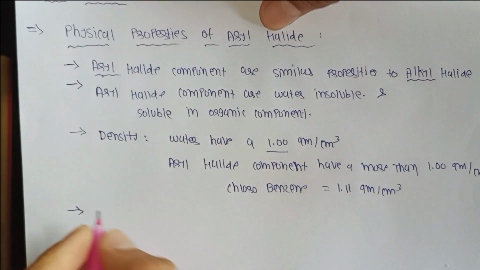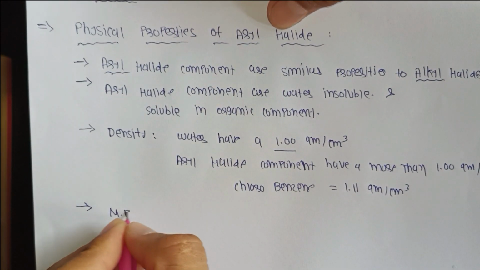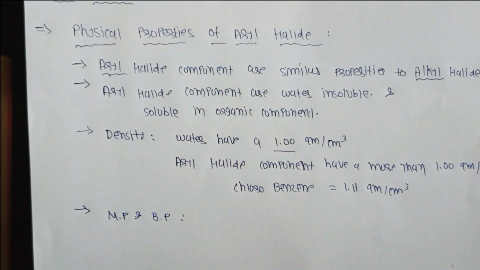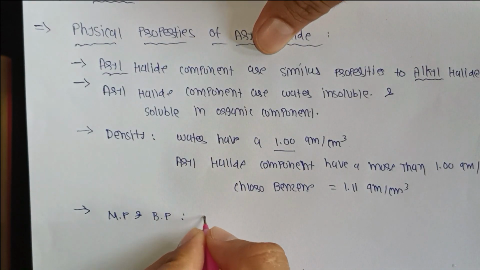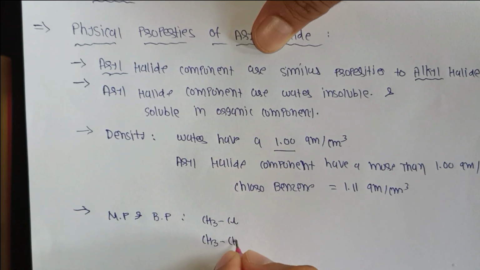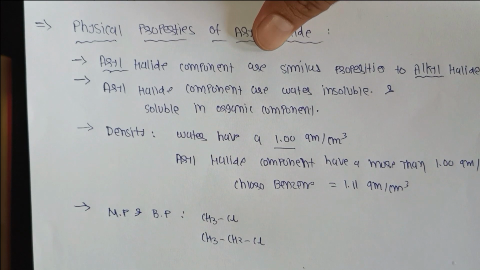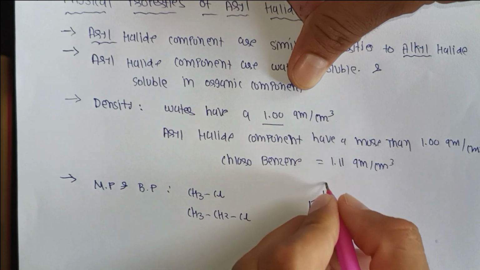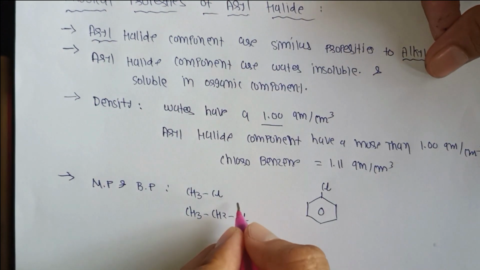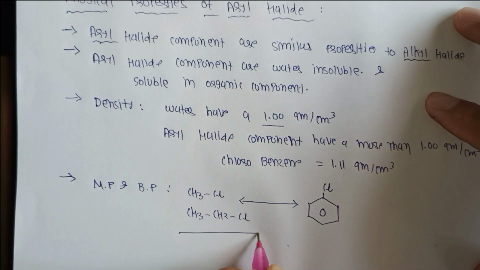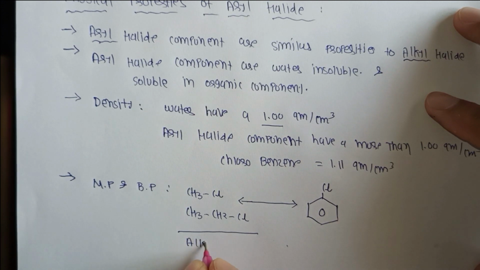The fourth one is melting point and boiling point. Examples of alkyl halide compounds are CH3Cl, methyl chloride, CH3CH2Cl, ethyl chloride, and so on.